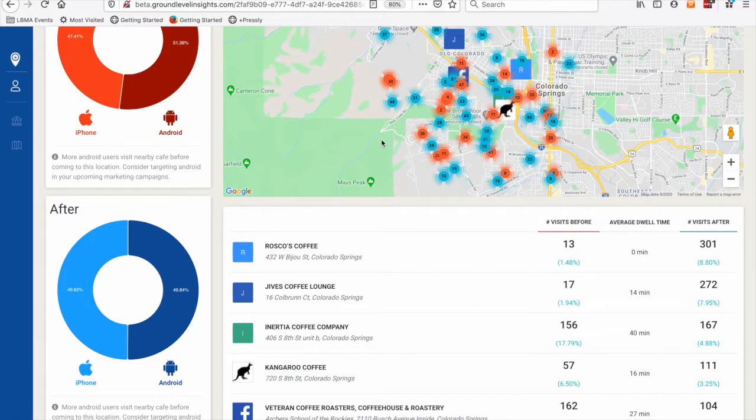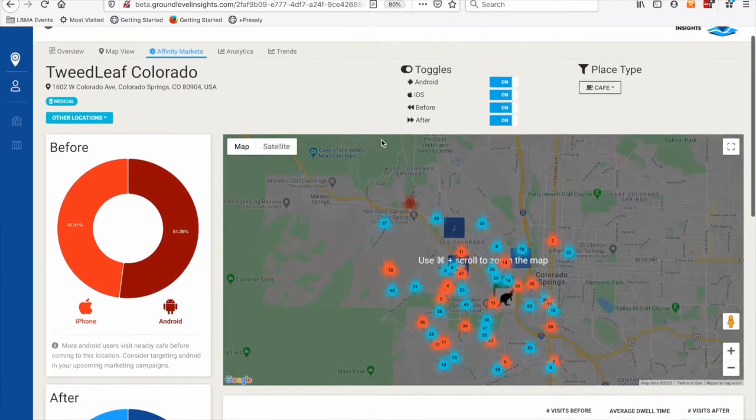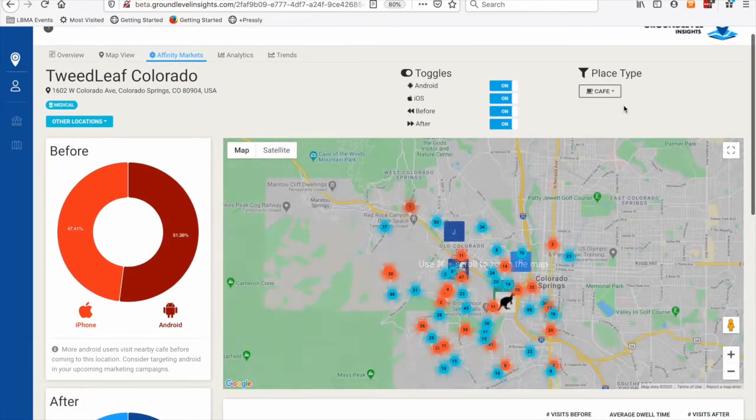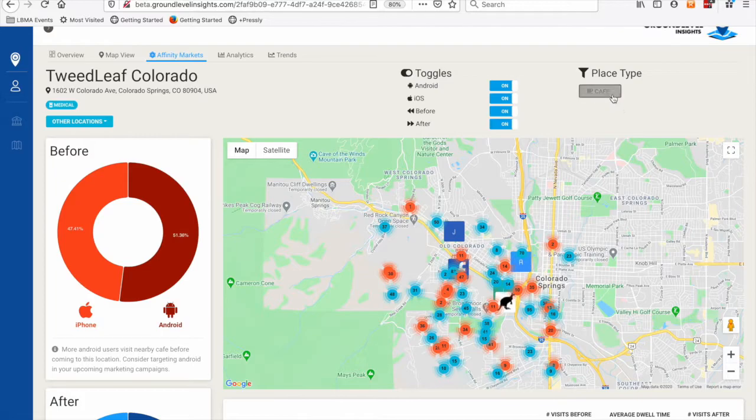We should consider approaching the owners of those establishments to set up cross-promotional partnerships, because we obviously have customers in common. And that's not a guess. We have data backing up that people who are visiting us are also visiting them. So it's an interesting way to determine affinities with other non-competitive businesses nearby.